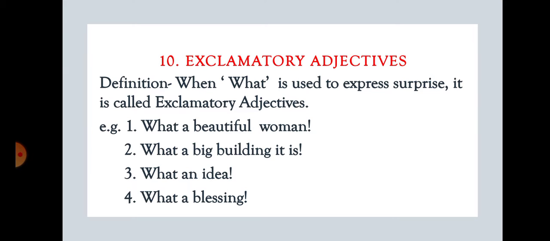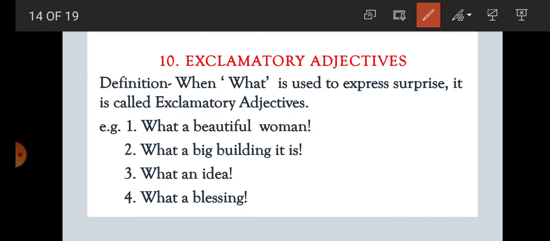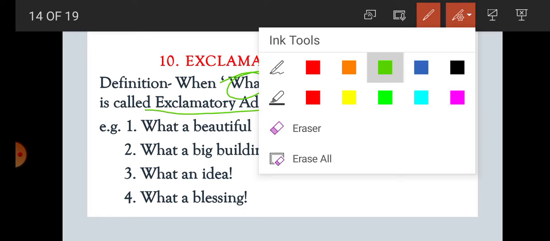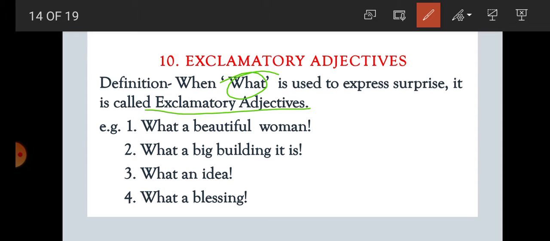Number 10, exclamatory adjective. What is an exclamatory adjective? When what is used to express surprise, it is called an exclamatory adjective. For example, student, what a beautiful woman. So here what is used to express surprise. What a big building it is. So what is used to express surprise. What an idea. Again it expresses surprise. What a blessing. So what is used for expressing surprise.